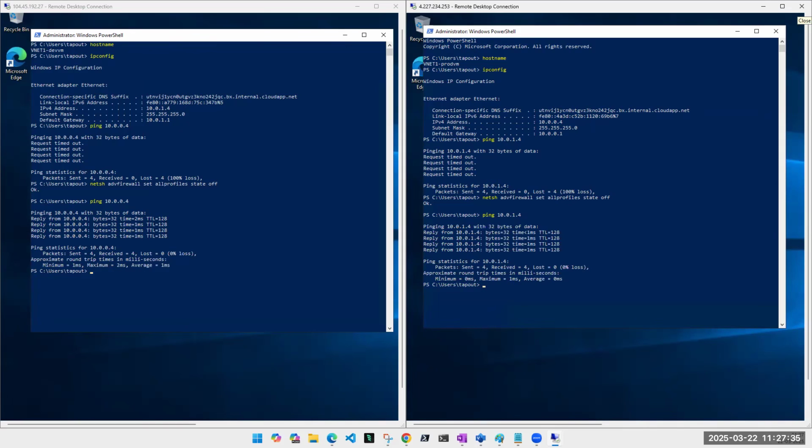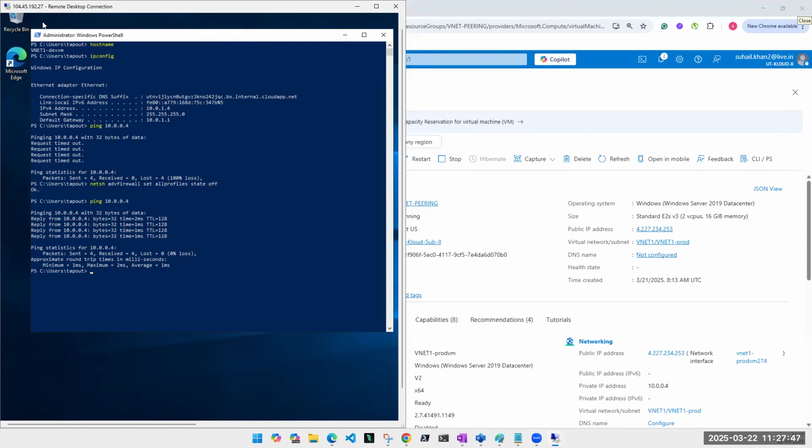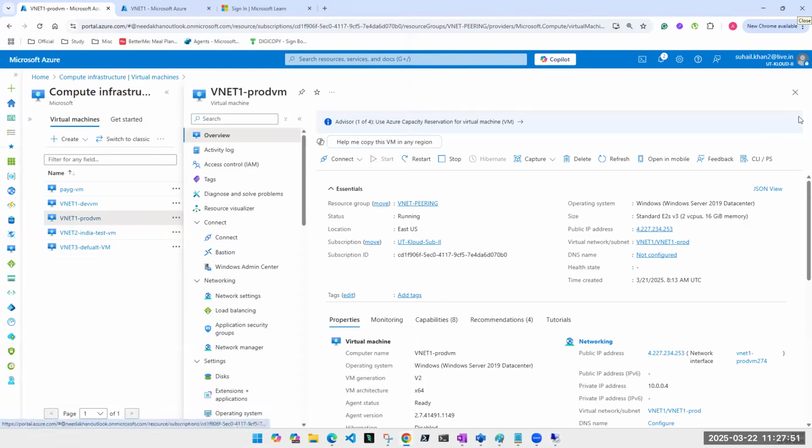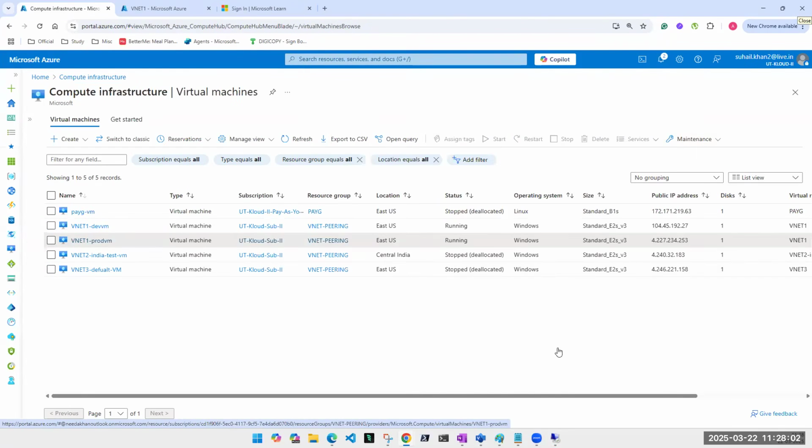Is this clear, guys, to everyone? Yes, okay. So these two machines, they are talking to each other. Now I'll keep this machine, 10.0.1.4, and let's pick another machine. Prod VM I'm keeping, dev VM I'll shut down, or I'll just let it run, and I'll pick some other VM from another VNet.